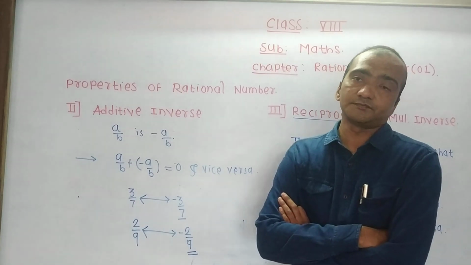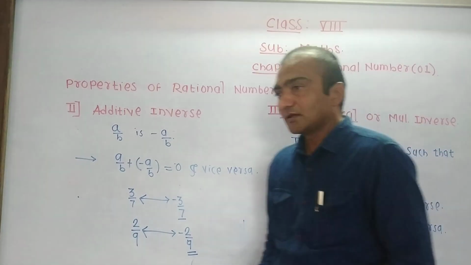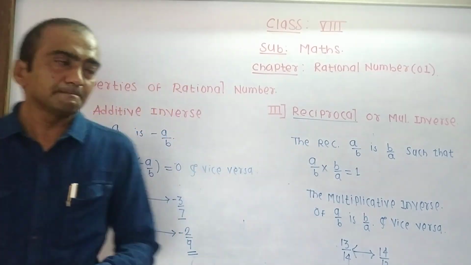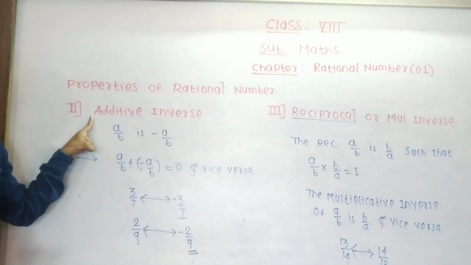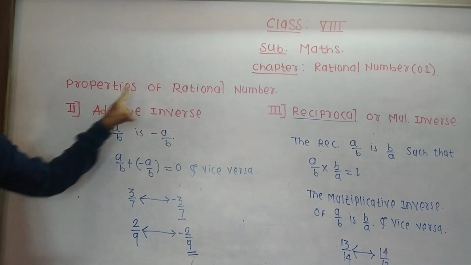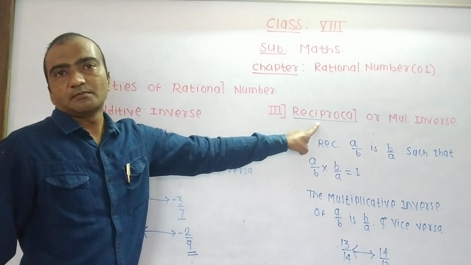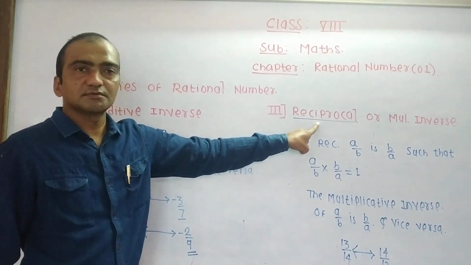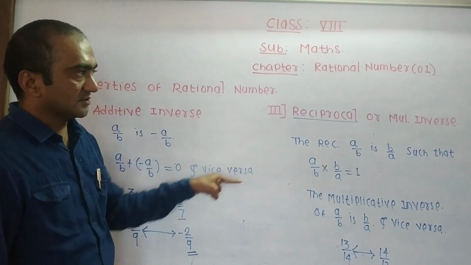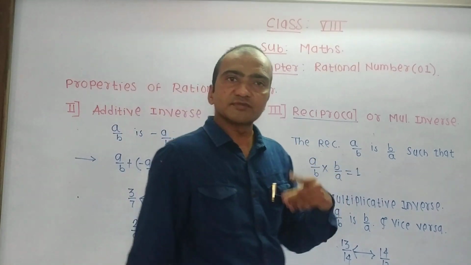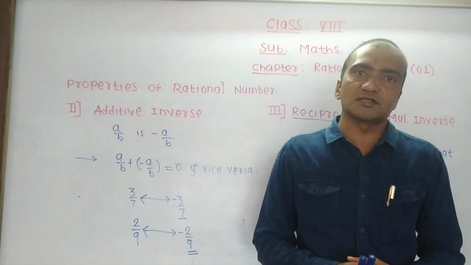After rational numbers, we see the closure property, additive inverse, reciprocal and multiplicative inverse. You have to revise this first period. From the second period we start our first exercise.